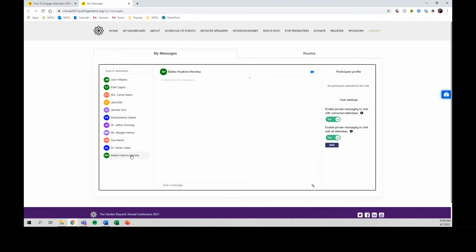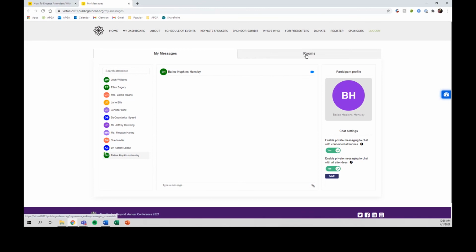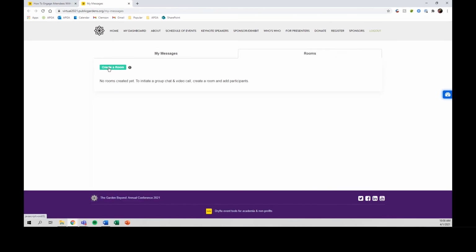When I search for an attendee and start a conversation with them, not only do I have my own private chat with them, but I can even invite them to join me in a conference call. Let's say that you have a group of people who are really interested in your subject. You can even take those people and create a room with them to further that conversation, in which you can have group chats and group calls.